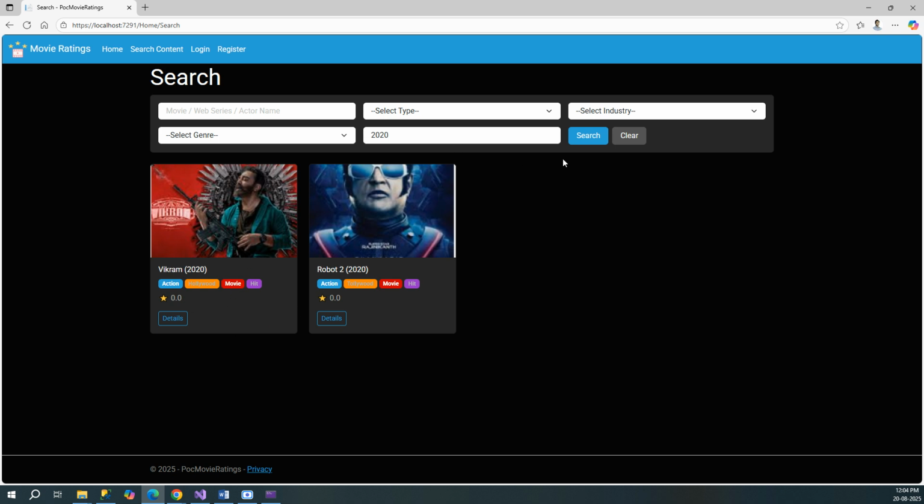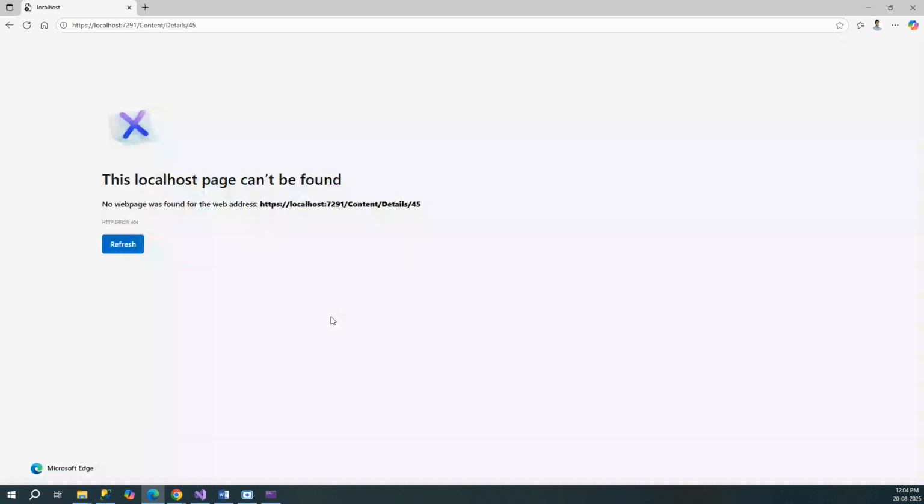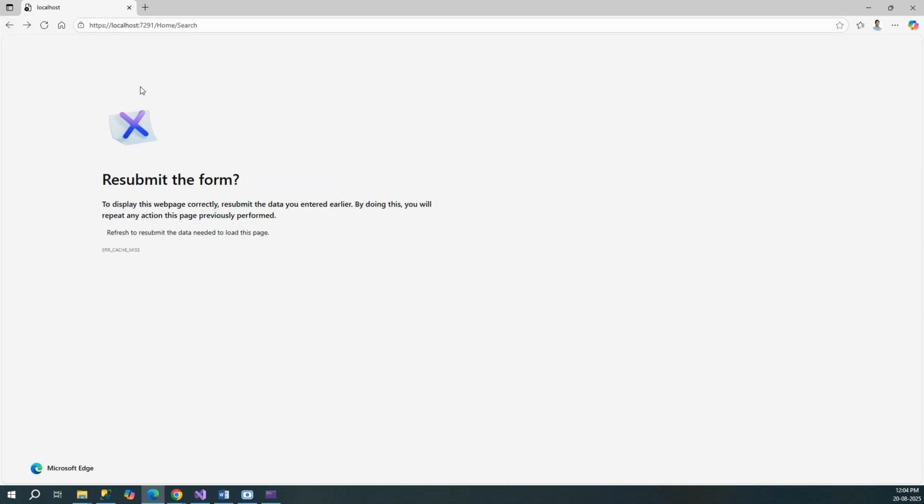And now let's try to go on details. But if you check at the bottom, the URL is coming up. It says localhost 7291 content details and then 45. Ideally this is not our detail page. Our detail page was content and then content details. So this will give an error. Okay, right? So it generated the error because the path was not right. Right, okay, let me continue.